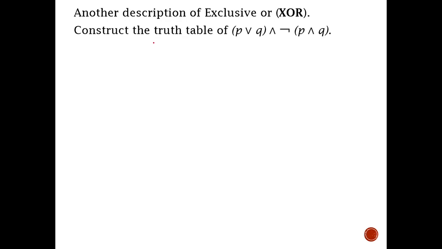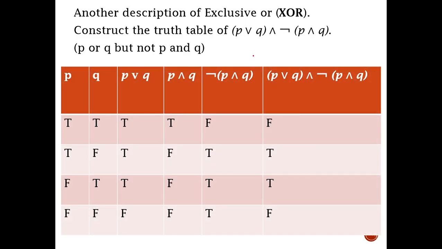Another description of exclusive OR is P or Q and not P and Q, as we have mentioned earlier. P or Q but not P and Q. If we see the truth table, P and Q are the 2 basic input variables, so the truth table has 4 rows.